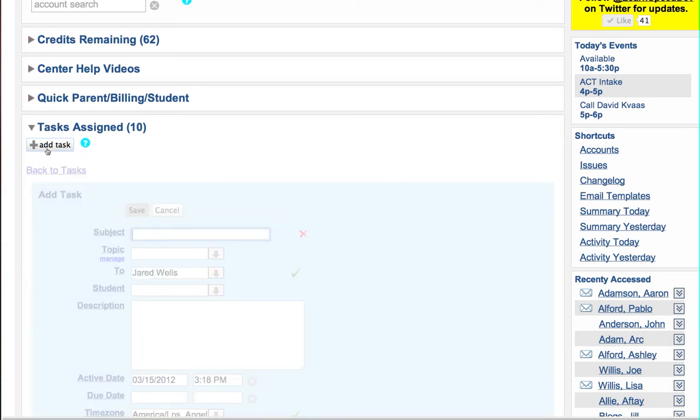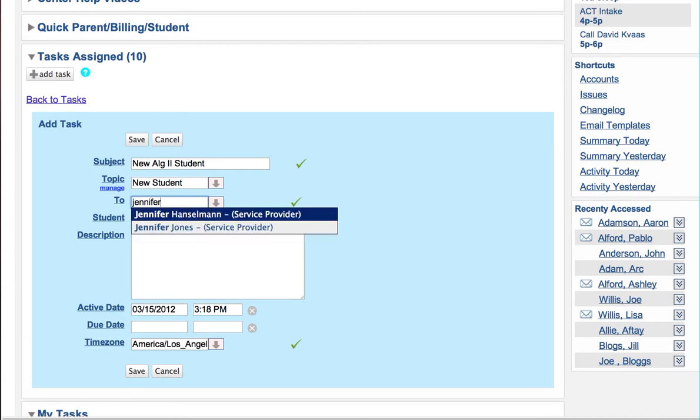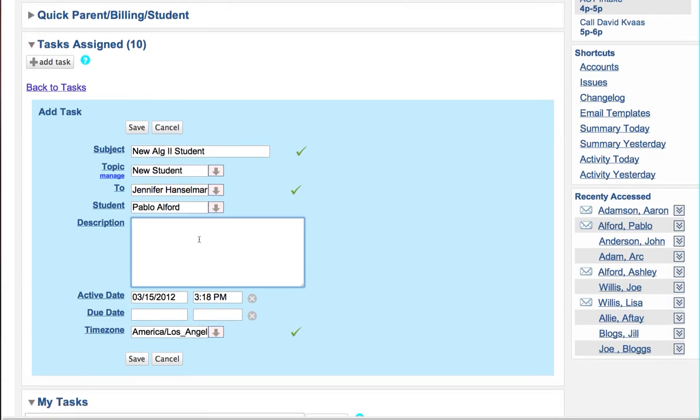So I'm going to add this task. The subject, I'm going to put new algebra 2 student, and I'm going to make the topic a new student, and then let's make this to Jennifer, the instructor. I'm going to make this about Pablo, he's my favorite imaginary demo student, and then I'm going to have a description.